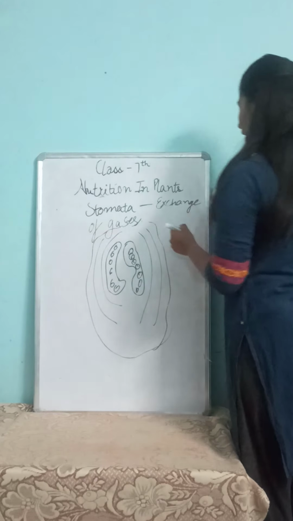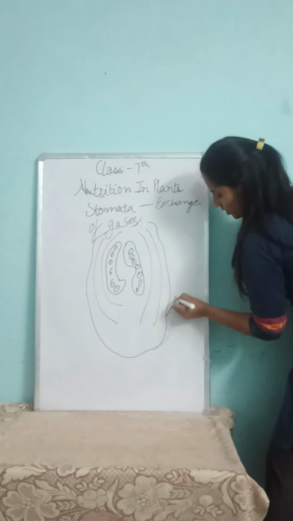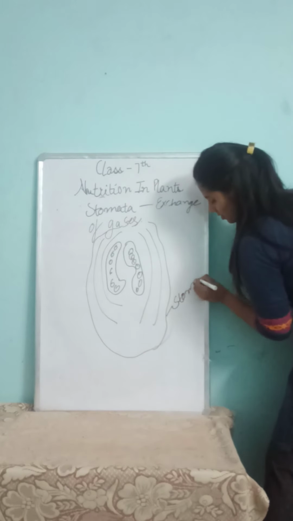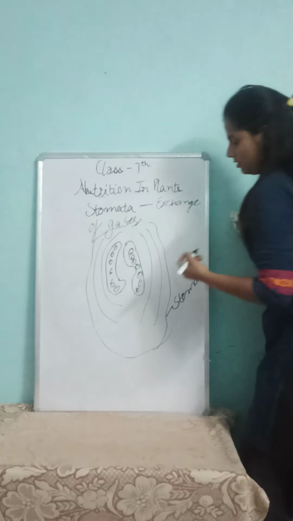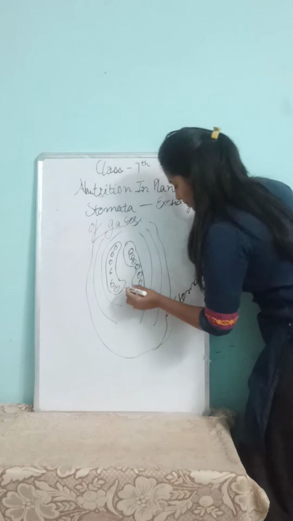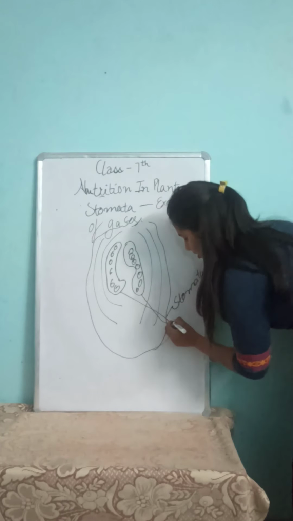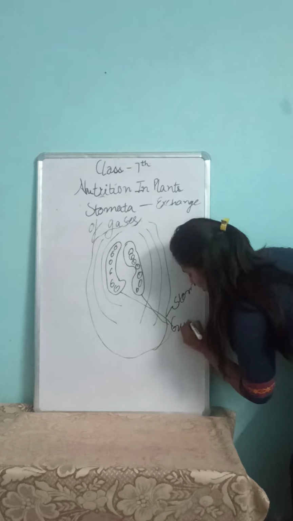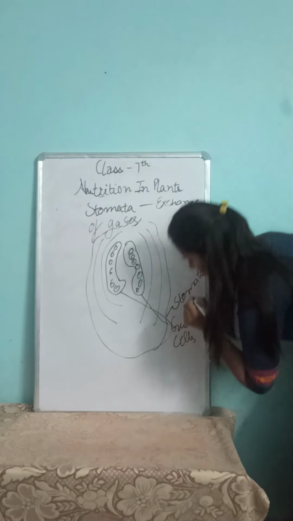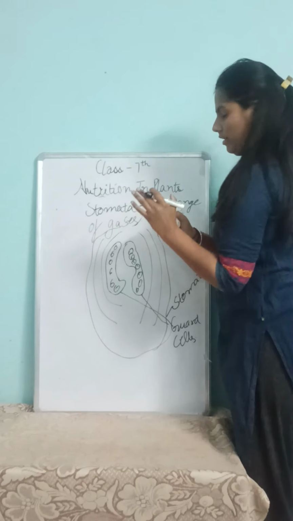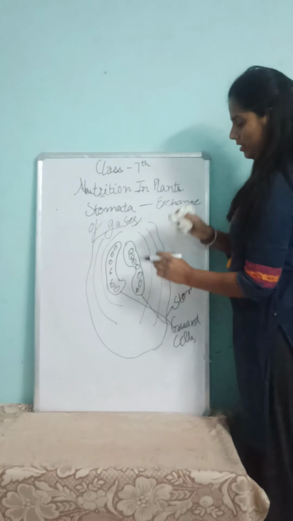This whole structure is the stomata, and under it these two kidney-like structures are the guard cells. Guard cells, from the name itself, they are guarding something.